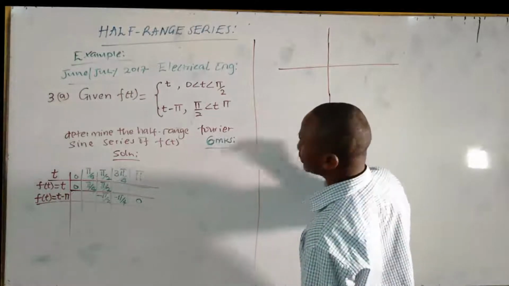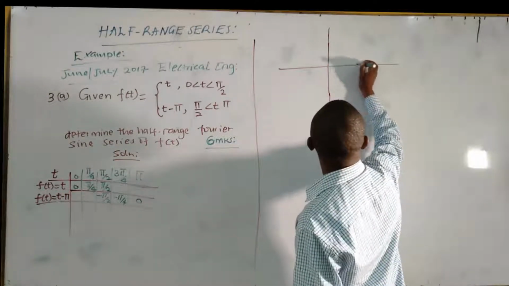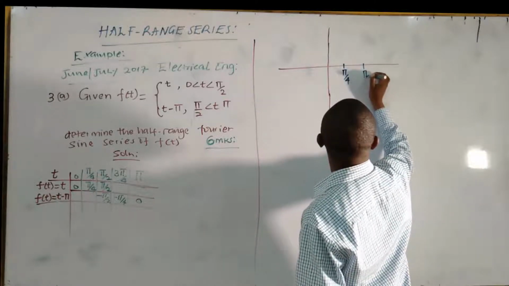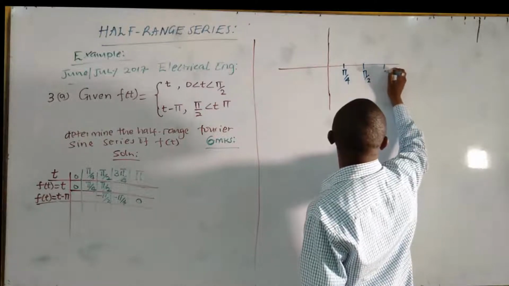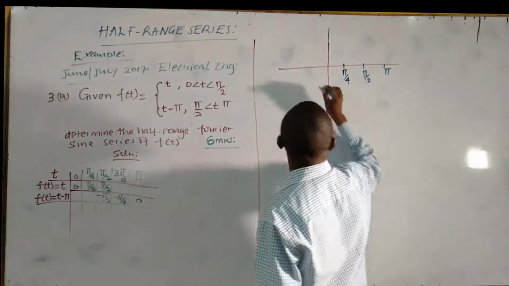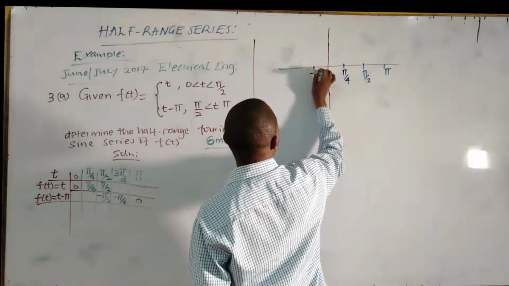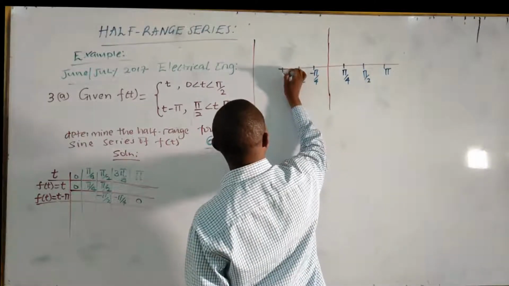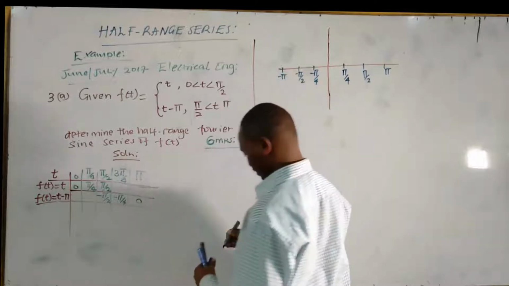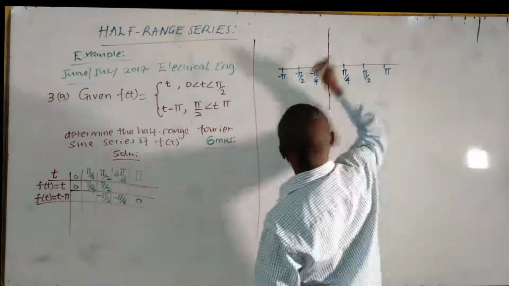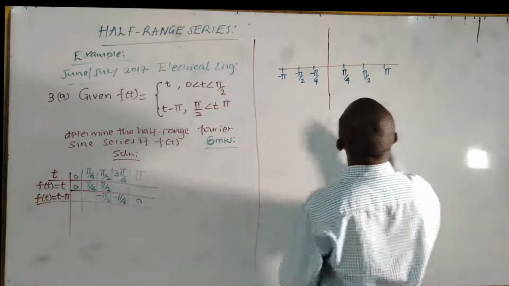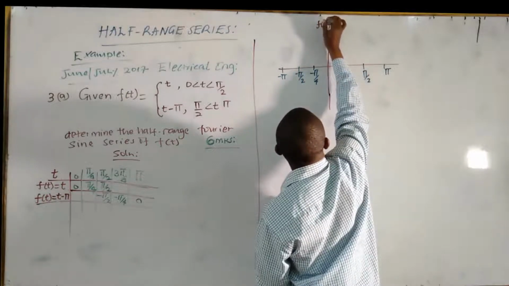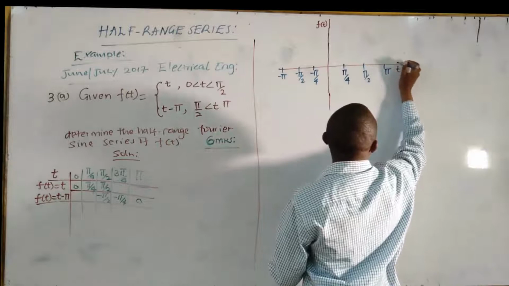We have pi. We go up maybe here pi over 4. Pi over 2. And finally pi. Here it is negative pi over 4. Negative pi over 2. And negative pi. This is y or function of t. This is t.